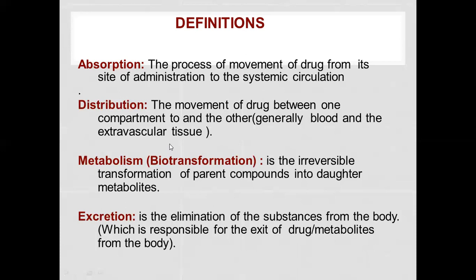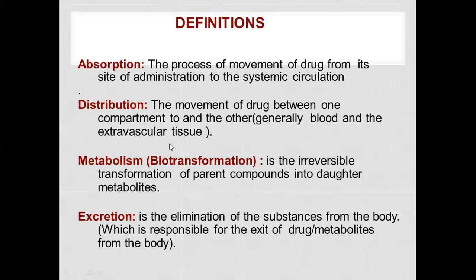Likewise, various conjugation reactions are carried out in phase 2 reactions. Again, they are divided into microsomal and non-microsomal reactions. All the phase 2 reactions are non-microsomal reactions, except conjugation with glucuronic acid, which is only a microsomal reaction.